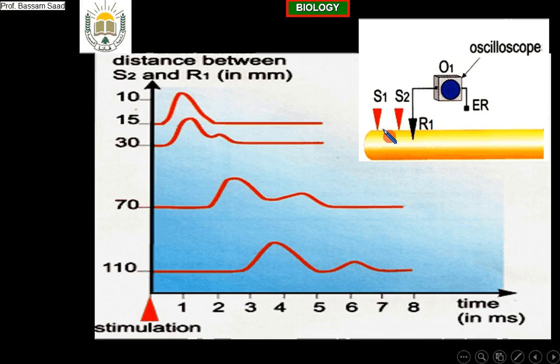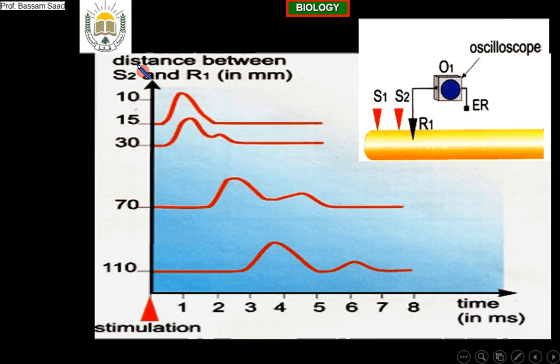Look at this. The distance between S1, the stimulating electrode, and R1, we will change it. Okay, S2 and R1, the distance between S2 and R1. So we will keep S1 on the axon. Every time we touch the axon with S2, these are the electric wires of the adapter we are using to give an electric stimulation.